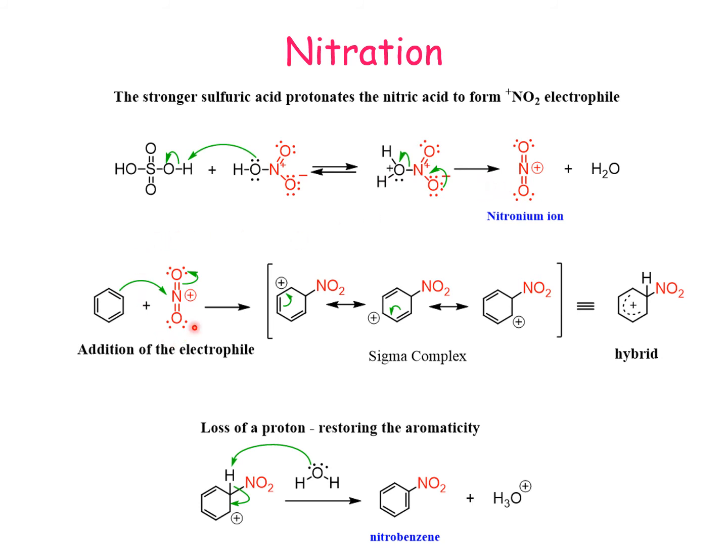Now this electrophile will be attacked by pi electrons of the benzene ring, forming the sigma complex, and giving us the sigma hybrid, which in the last step will lose a proton, which will be given back to the H2SO4 from which it was abstracted via hydronium ion, and nitrobenzene gets formed.